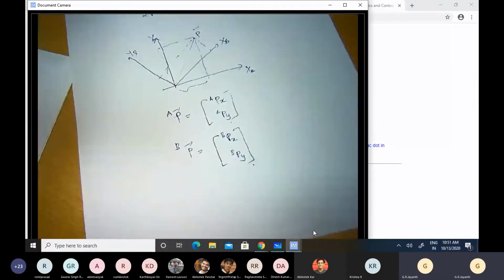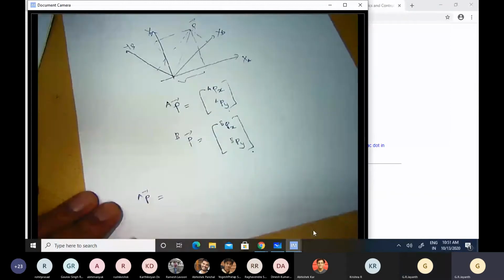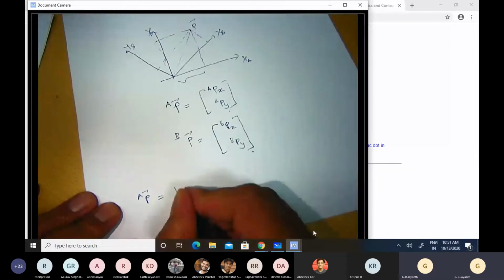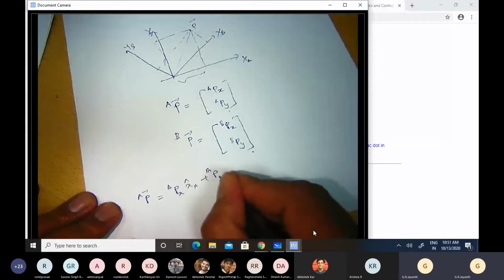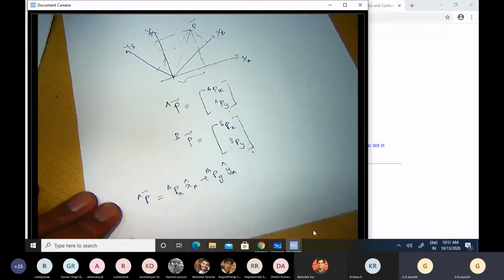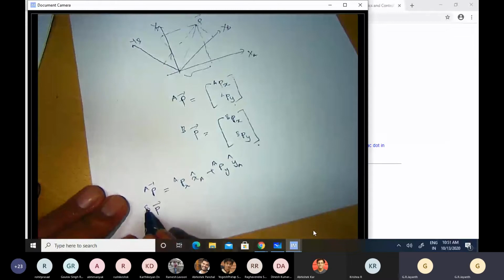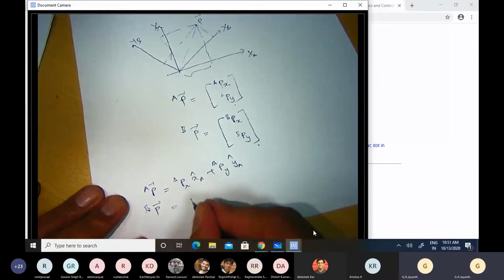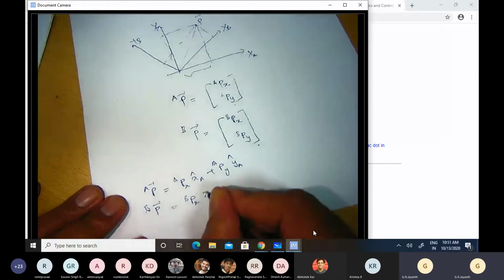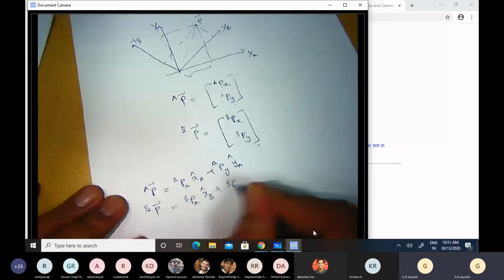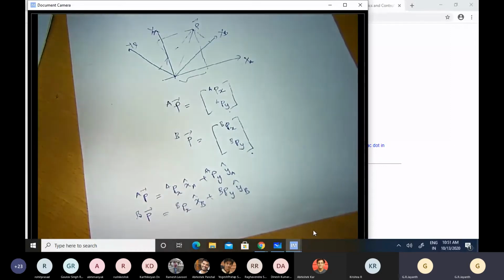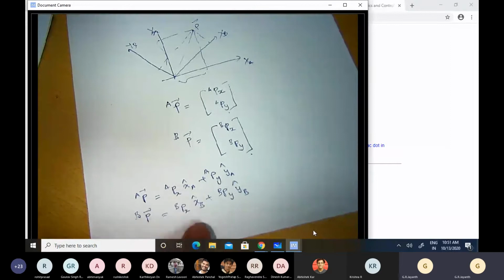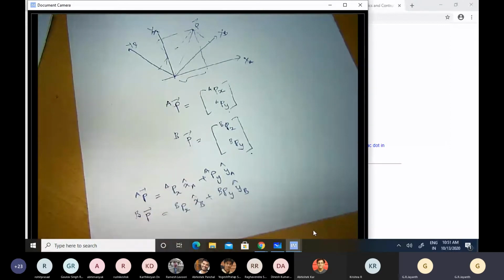Okay, so I have the vector P in the A frame in the unit vector notation equal to PAX XA cap plus PAY YA cap by definition. Similarly, the vector represented in the B coordinate frame, with the superscript attached on the left-hand side, is equal to PBX XB cap plus PBY YB cap. Now I can undertake the same algebra that I did earlier. I can represent XB cap and YB cap in terms of XA cap and YA cap.